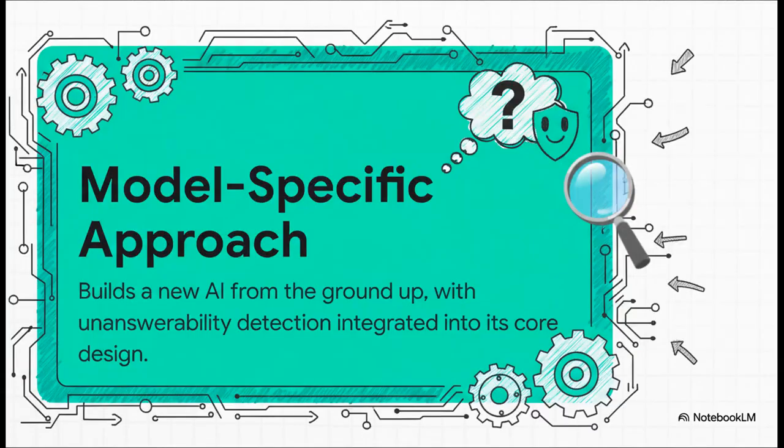Pretty smart. Okay, so the second path is the model-specific approach. Now, if the first method was like adding a plugin, this is like building an entirely new piece of software from the ground up. Here, researchers are designing a new AI model where the ability to spot an unanswerable question is built right into its core. It's not an add-on. It's part of the model's fundamental DNA. It's designed to be a cautious thinker from day one.